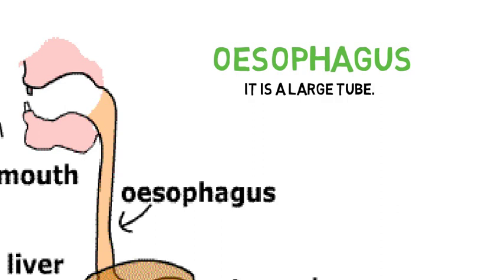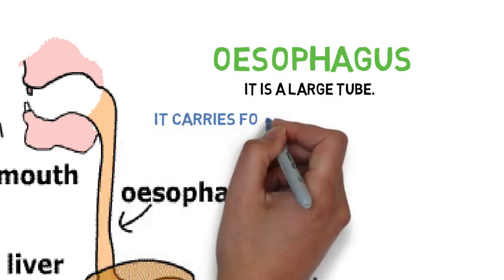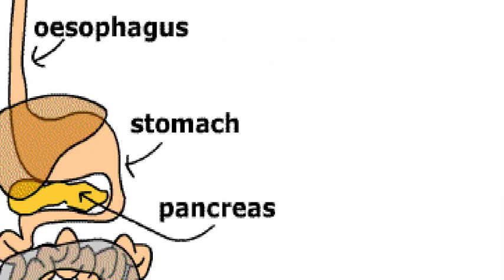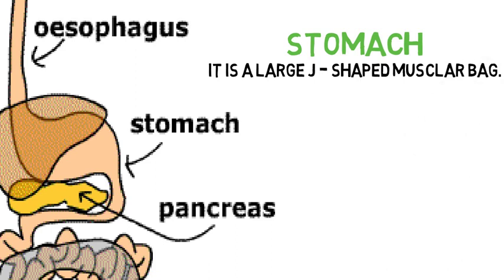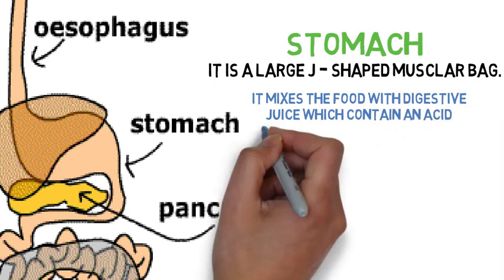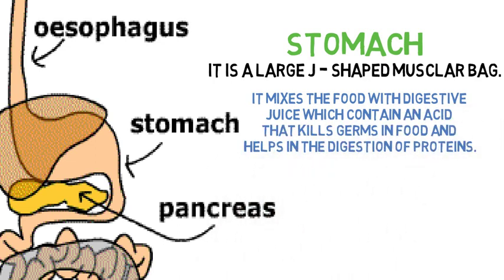Esophagus. The esophagus brings food from the mouth to the stomach by peristalsis movement. Stomach. The stomach is a J-shaped muscular bag. It mixes the food with digestive juice, which contains an acid. That acid kills germs in food and also helps in digestion of protein.